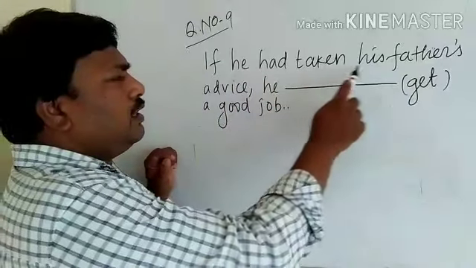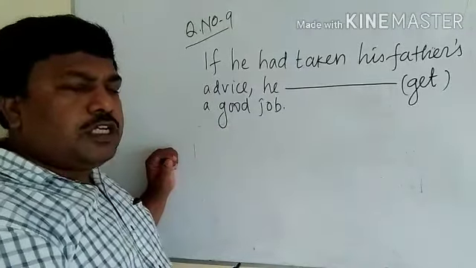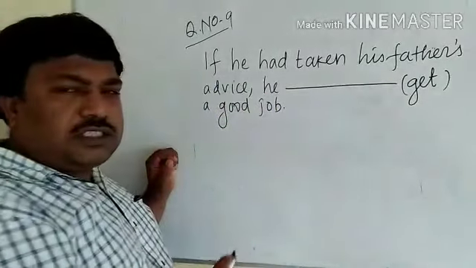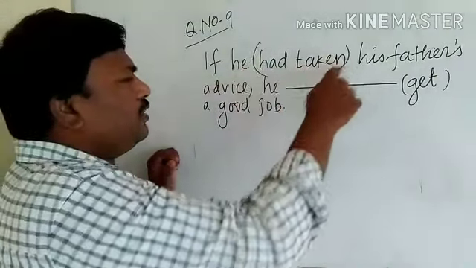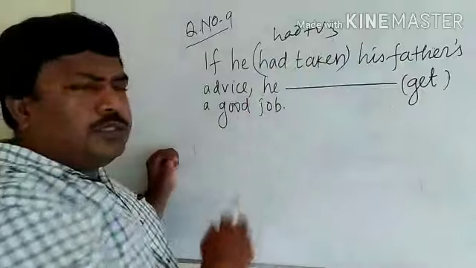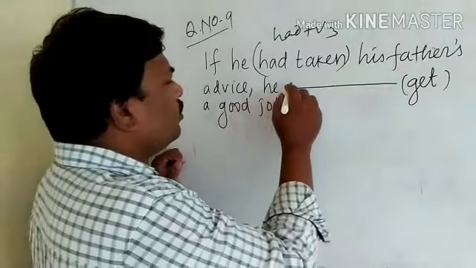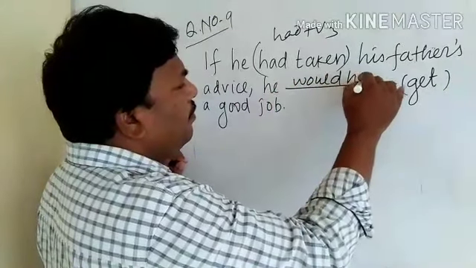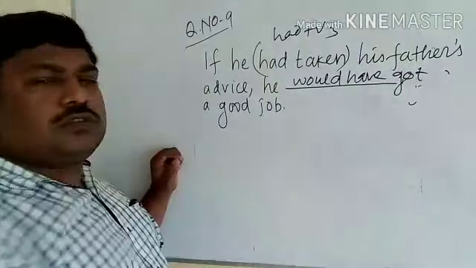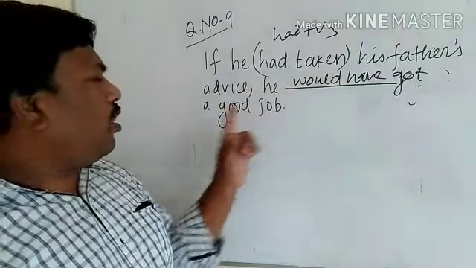Another question. If he had taken his father's advice, he dash get a good job. In this question, the if clause is given completely, and the main clause is asked. In the if clause, had plus V3 is used. So in the main clause, we have to use would have plus V3. He would have, V3 of get is got. We got the answer. If he had taken his father's advice, he would have got a good job.